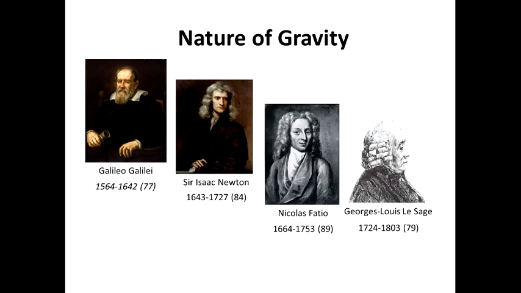Fatio and Lesage proposed similar kinetic theories of gravity with a mechanical explanation of Newton's gravitational force in terms of streams of tiny unseen particles, which impact all material objects from all directions. Their theory claimed that material objects are partially shielding each other from the unseen particles, and this shielding creates a pull between them. Although this theory was never widely accepted by scientists, it can be considered as one of the few physical explanations of the nature of gravity.